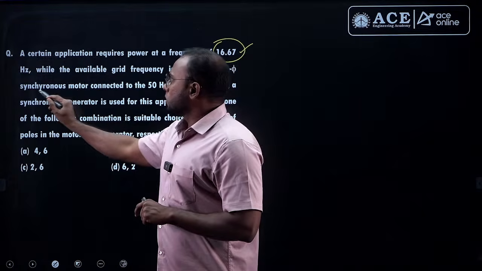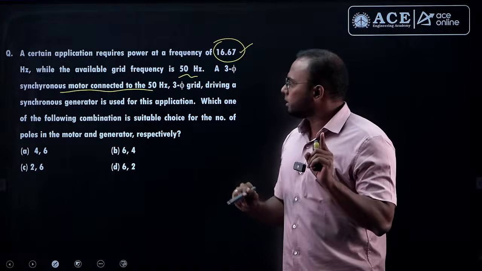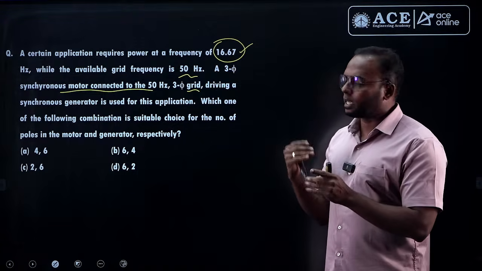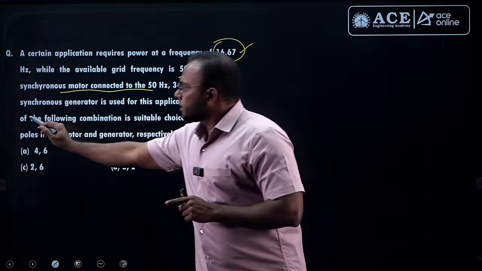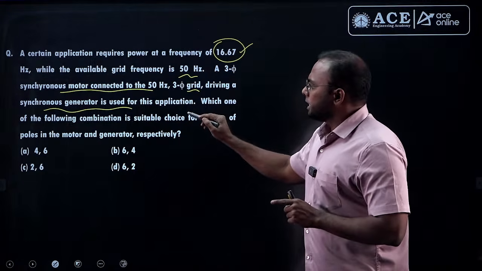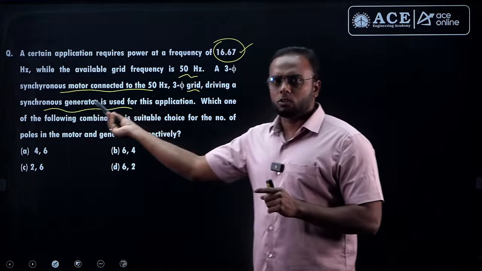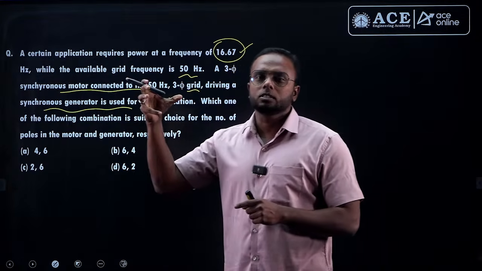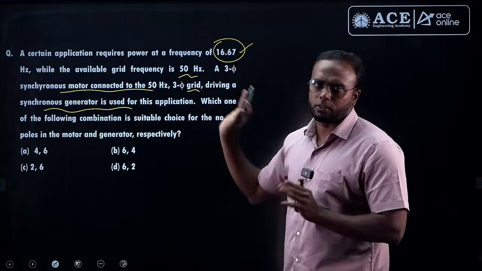A three-phase synchronous motor connected to a 50 Hertz three-phase grid is used to drive a synchronous generator for this application. The synchronous motor frequency is the grid frequency, 50 Hertz.